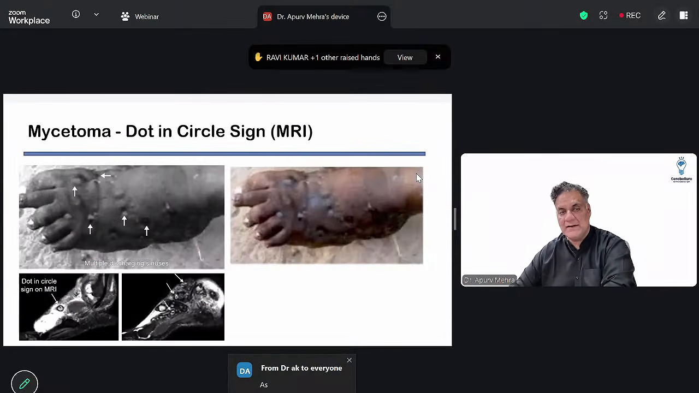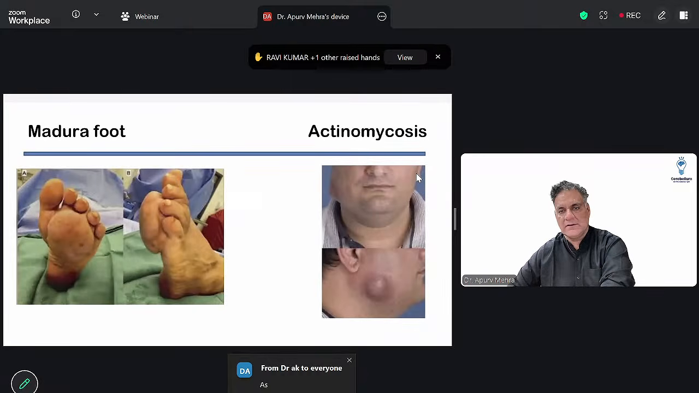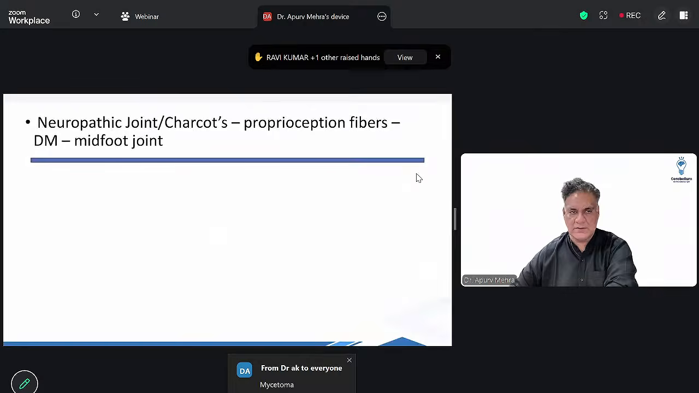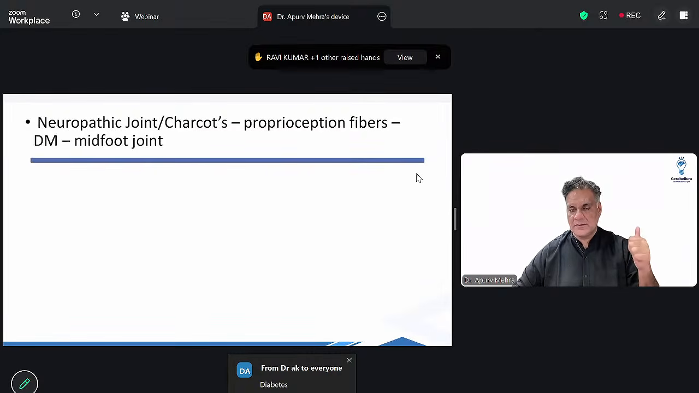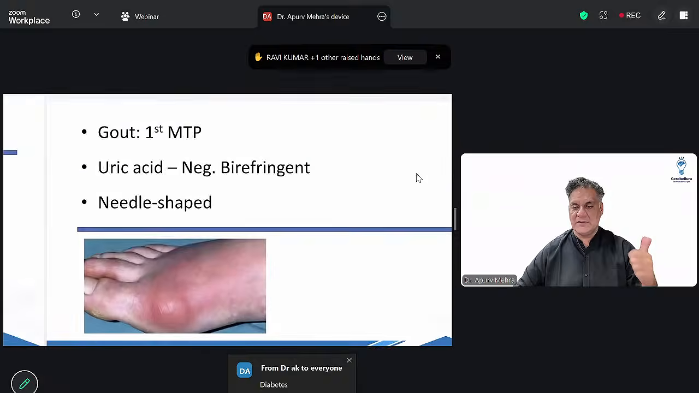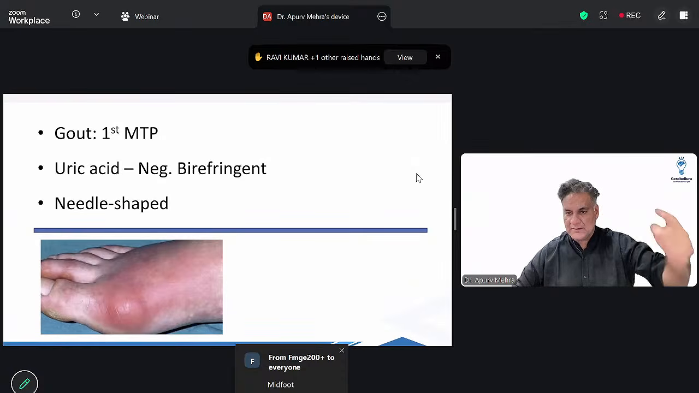Mycetoma is a painless condition, subcutaneous infection called as dot in the circle sign. All right, so this is Madura foot. That which occurs around the jaw is actinomycosis. Charcot's, another painless condition seen in diabetic patients, midfoot joints, loss of proprioceptive fibers, destroyed joint, right? Damaged anatomy seen in diabetics. So Charcot's and mycetoma are painless conditions. The most common presentation in orthopedics is pain. That is why painless पूछते हैं,